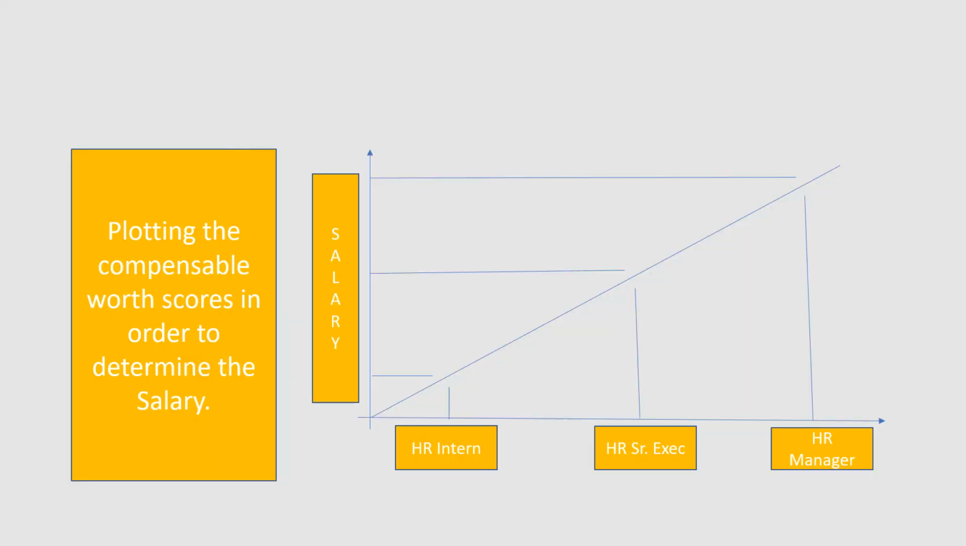Now we shall be plotting the total of all the four compensable factors for each of the three job roles. As you can see, the x-axis consists of the three roles that we had considered, the HR intern, the HR senior executive and the HR manager. And the y-axis consists of the salary. As you can see, the salary received by an HR intern would be the lowest, followed by the salary received by an HR senior executive, and the salary received by the HR manager would be the highest.